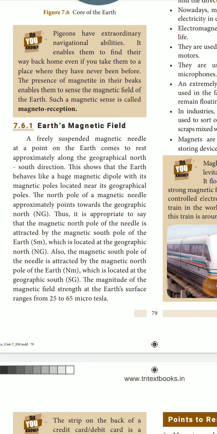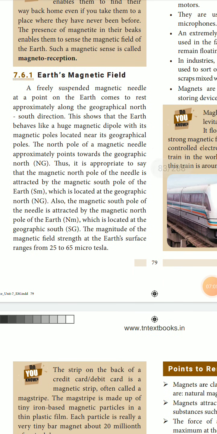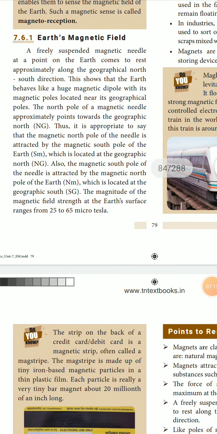Now next is the earth's magnetic field. A freely suspended magnet needle at a point on the earth comes to rest approximately along the geographical north and south direction. This shows that the earth behaves like a huge magnetic dipole with its magnetic poles located near to its geographical poles. So whenever a magnet is suspended freely on the earth, it will always come to the north-south direction. The north pole of a magnet needle approximately points towards the geographic north. The same way the south pole will always turn towards the geographical south pole.